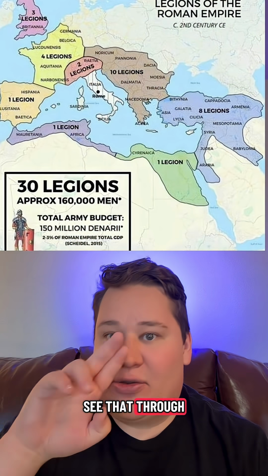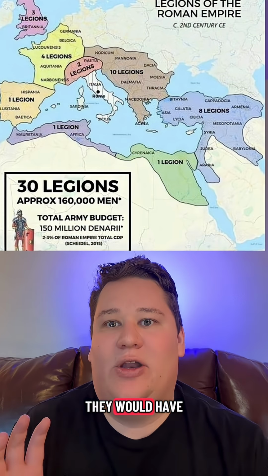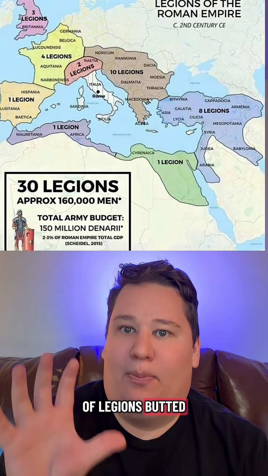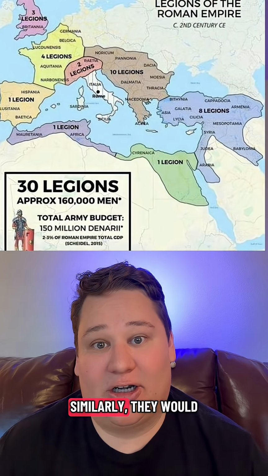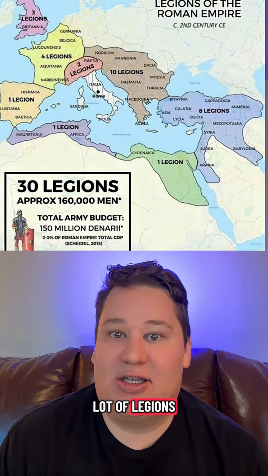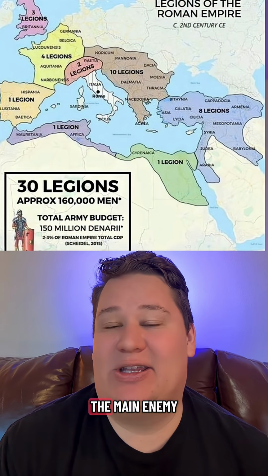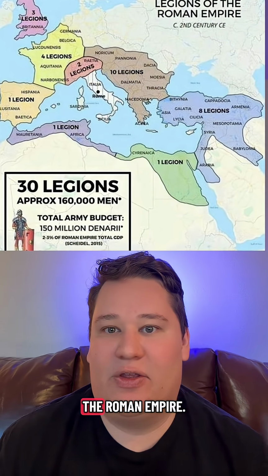So you can see that through this region where they would be fighting, they would have quite a lot of legions butted up against the Germanic tribes because they were constantly fighting with them. Similarly, they would also have a lot of legions fighting in the Middle East because that was the main enemy throughout most of the Roman Empire.